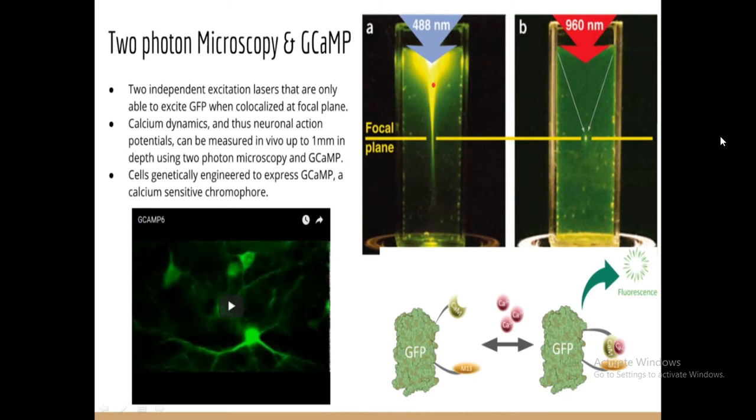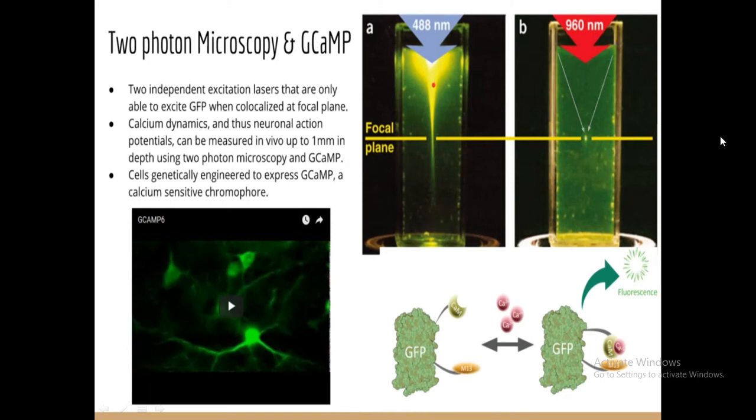Next molecular biotechnology tool is two-photon microscopy and GCaMP. These are two independent excitation lasers that are only able to excite GFP when co-localized at the focal plane. The calcium dynamics, and thus neural action potentials, can be measured in vivo up to 1 mm in depth using two-photon microscopy and GCaMP.